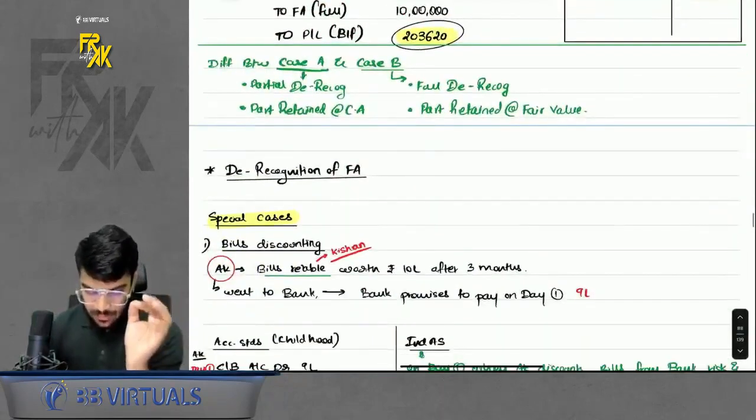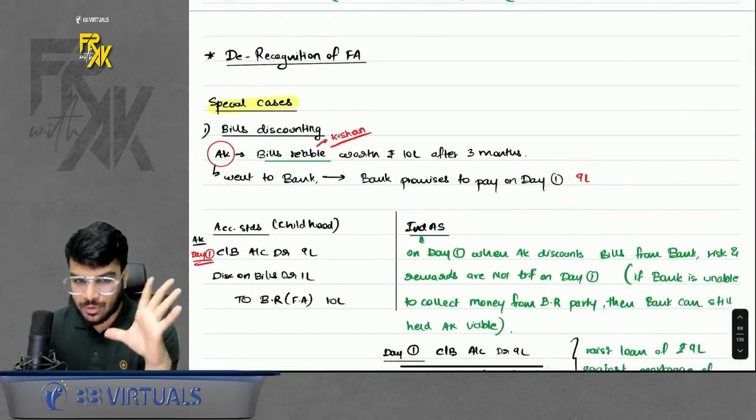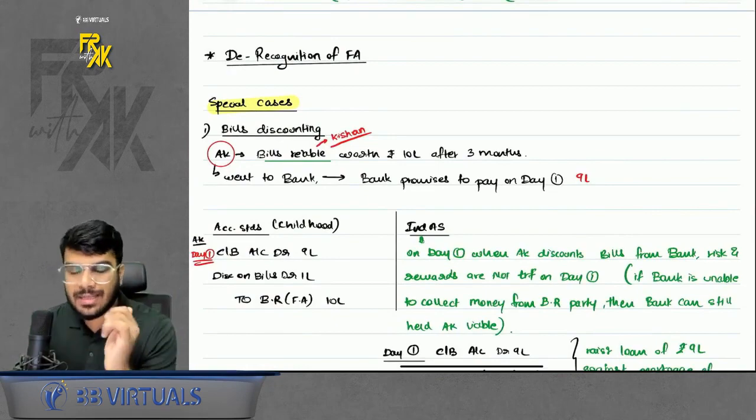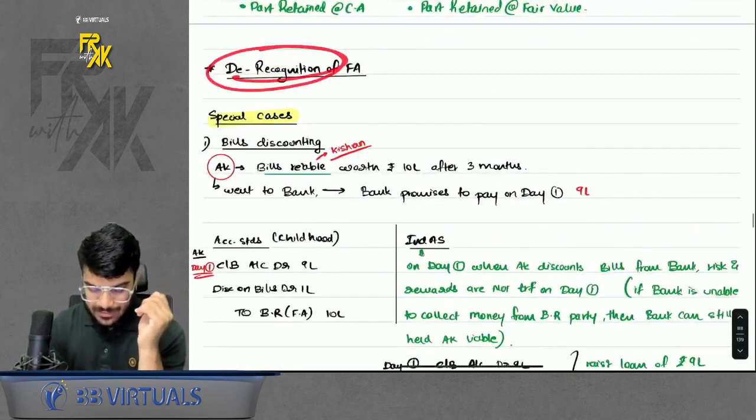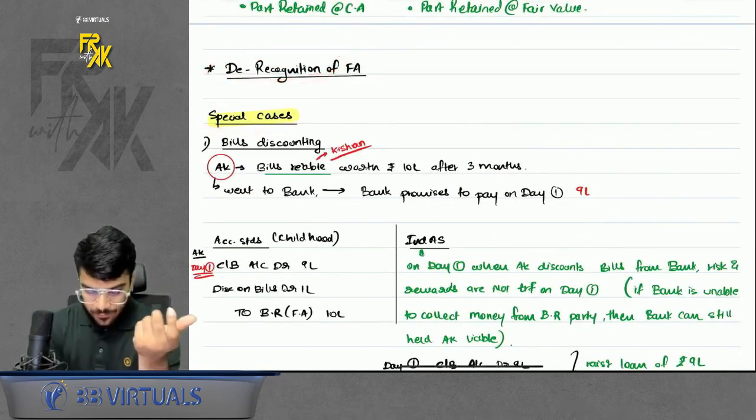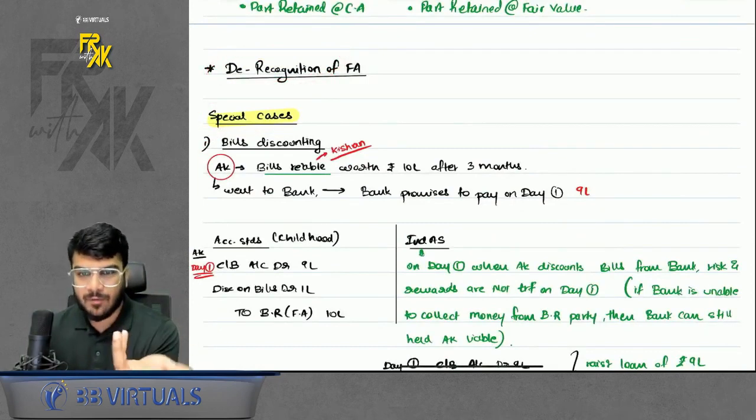So this was the derecognition of financial asset, the main portion. Okay, now there is one more concept which we have to discuss under derecognition, and that is some special cases I mentioned. Let's discuss them. First special case is bill discounting. What is the meaning of bill discounting?